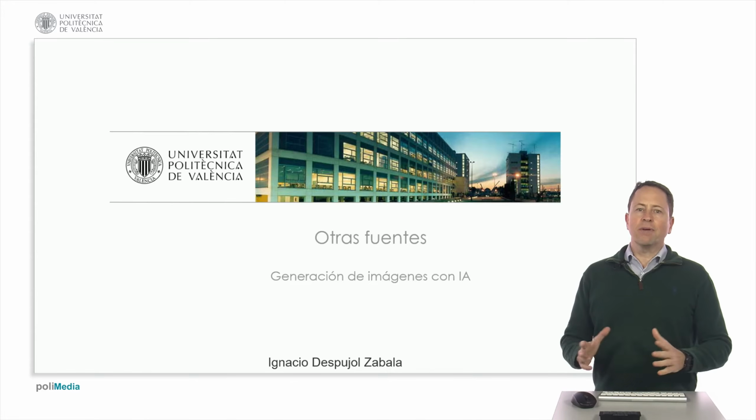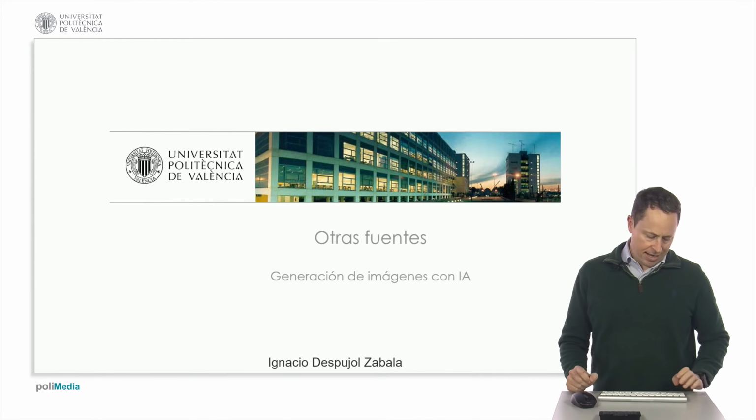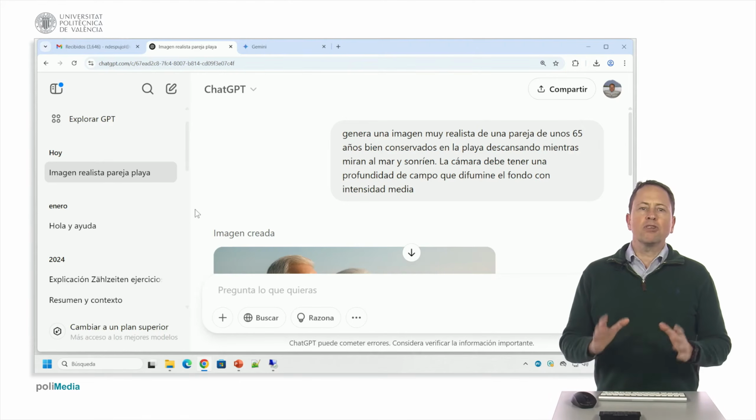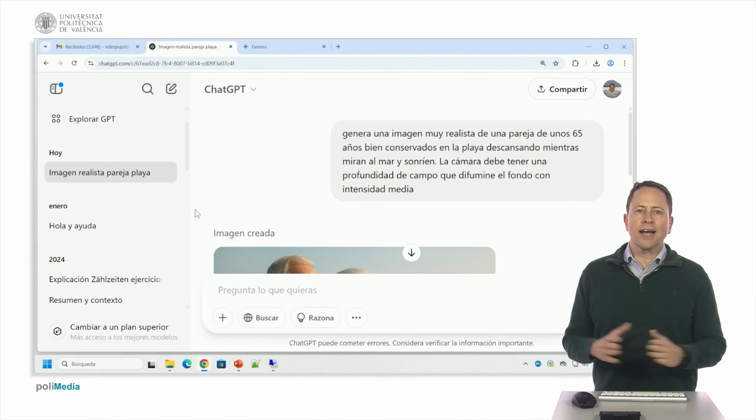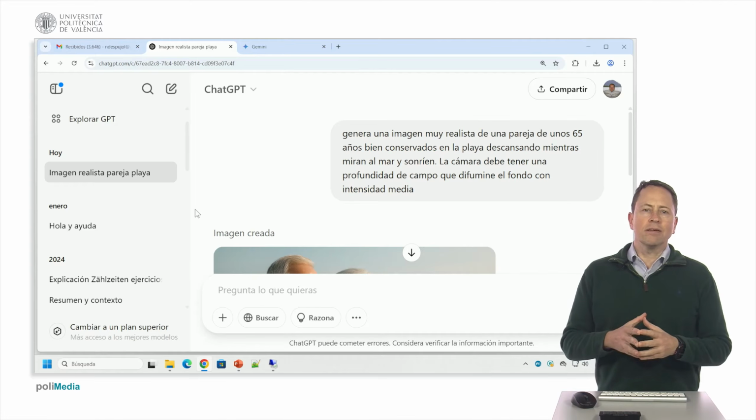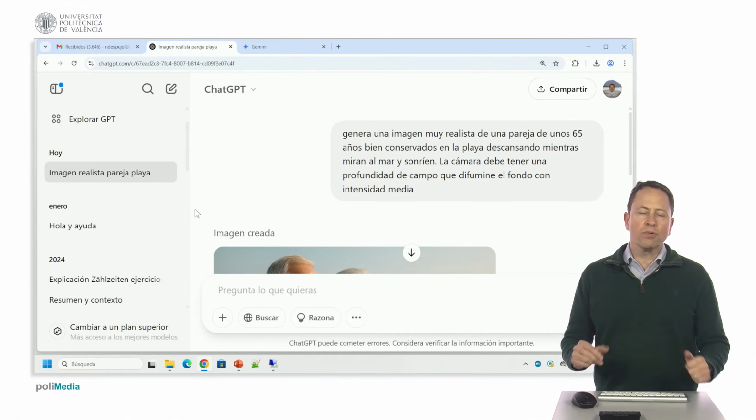Hello, let's see an alternative to searching for copyright-free images, which is to use AI to generate them. We are going to use the general chatbots, in this case GPT and Gemini in their free versions. Both programs have released image generation models that work really well.